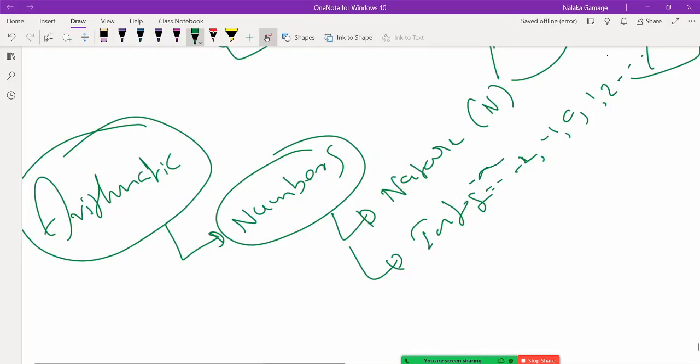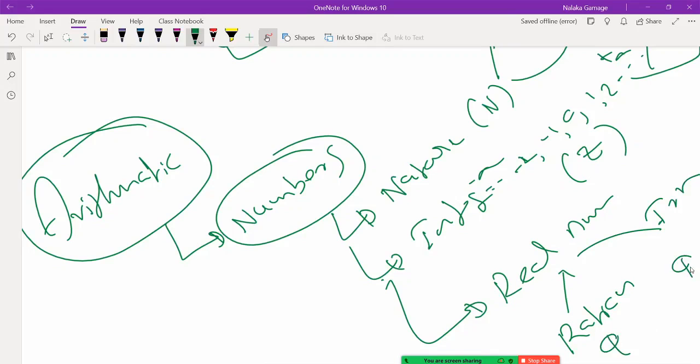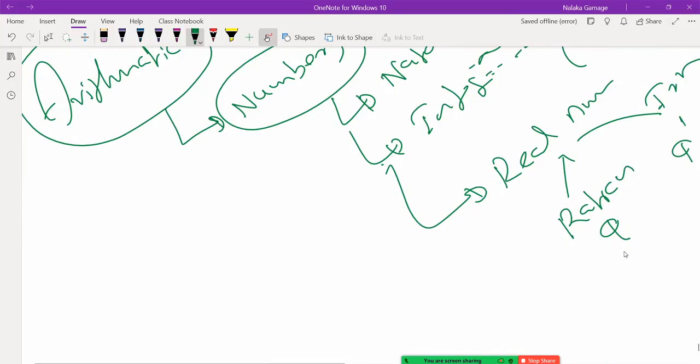It goes from minus infinity to plus infinity. Now do I have the understanding, do I know what is infinity, minus infinity, what is plus infinity? Because when it comes to integers, it goes to plus infinity and here minus infinity, right? So integers, we give the symbol Z, and then the real numbers. The real numbers we can subdivide into rational numbers and irrational numbers, Q and Q dash. Right now you must know what is meant by rational number, what is meant by irrational number. A rational number is a number that can be written as a ratio of integers.